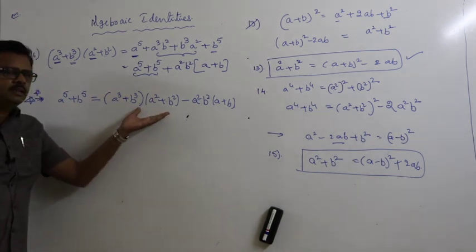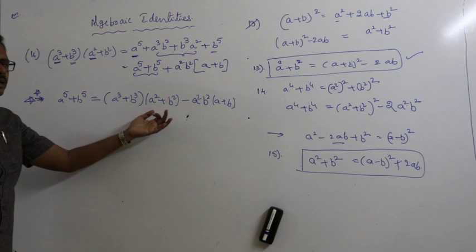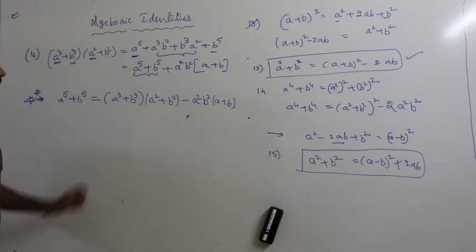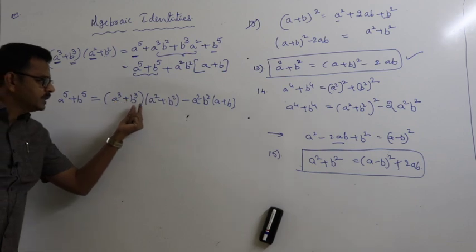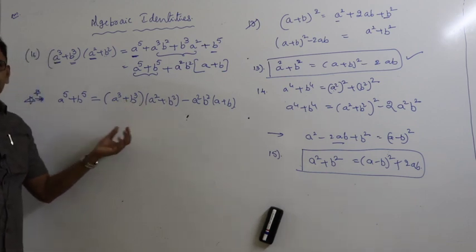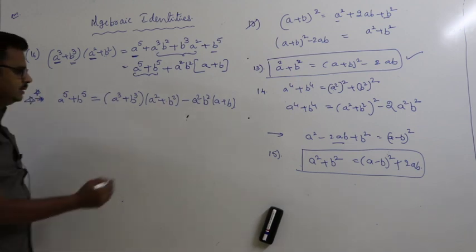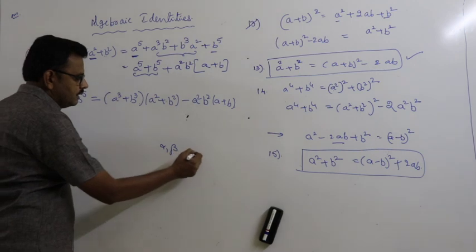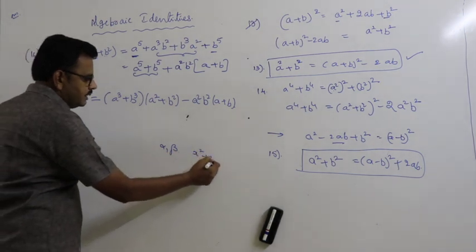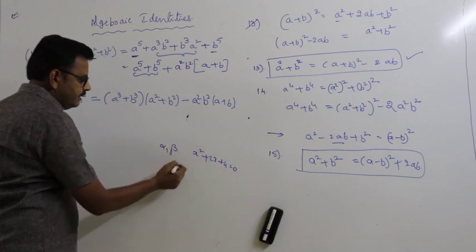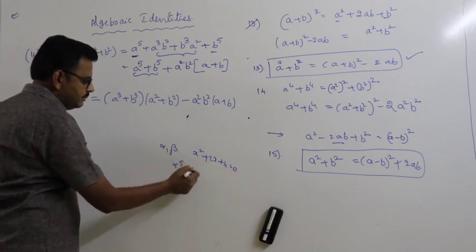In general, this can be used in quadratic equations. In competitive examinations this type of question is given. For example, see, if alpha and beta are the roots of x square plus 2x plus 1 equal to 0, then find alpha power 5 plus beta power 5.